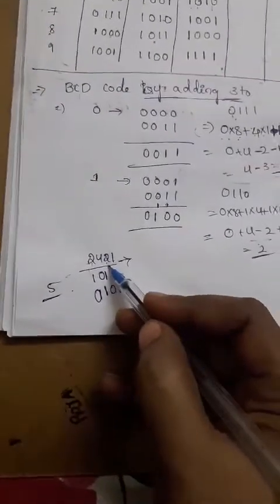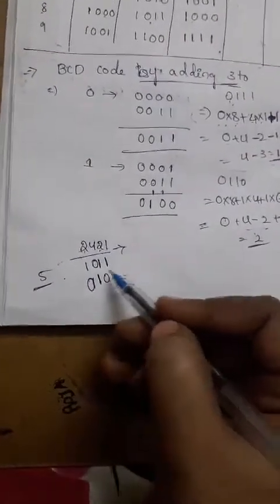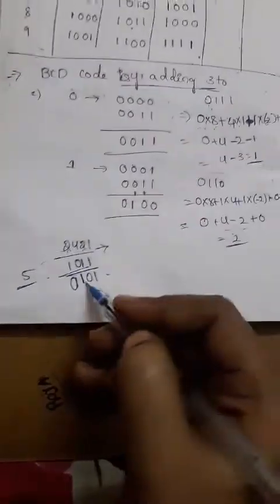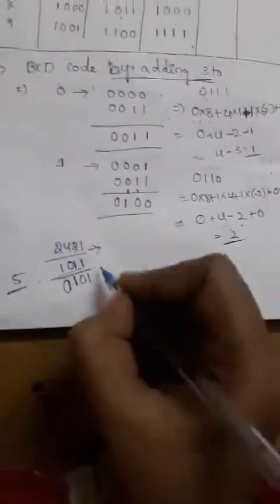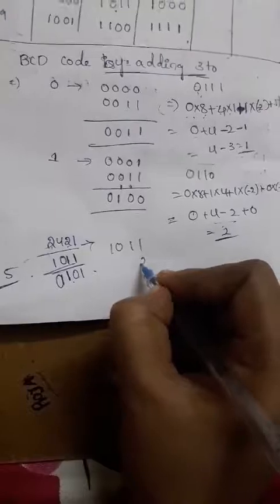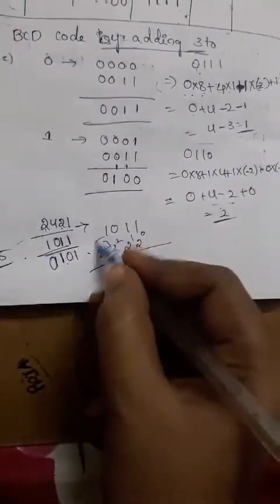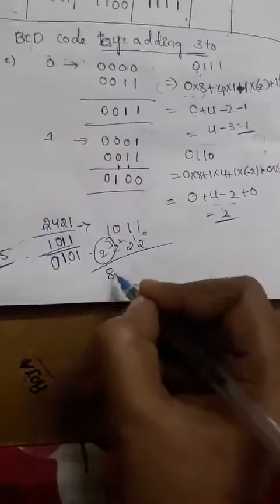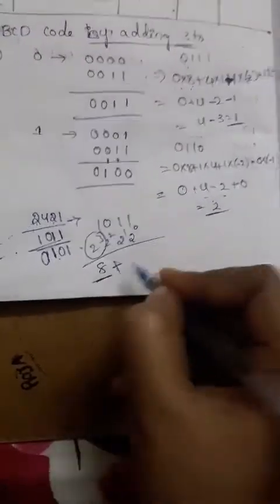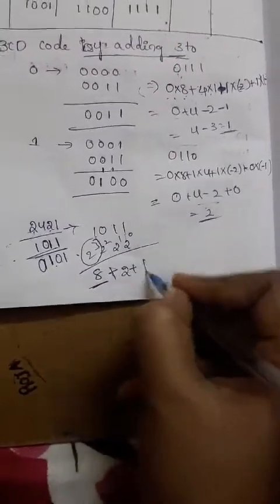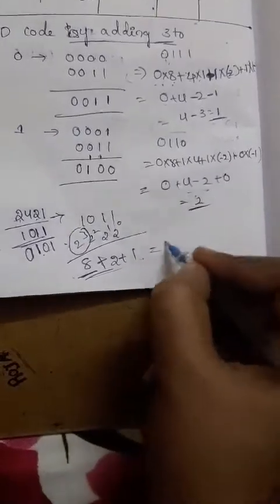So just for the 5, in 2421 code we'll get two possibilities, but this weight is very high as compared to this one. Just check it: 1011, weights 2 power 0, 2 power 1, 2 power 2, 2 power 3. So this 2 power 3 weight is actually 8. That means 8, 2 plus 1, so 10 plus 1, totally we are getting the digit of weight 11.